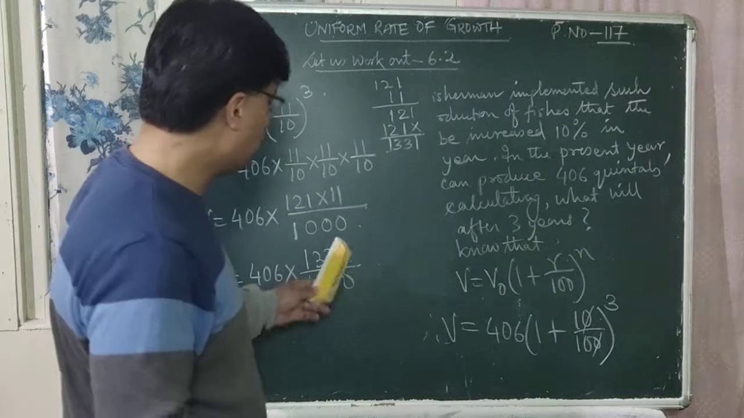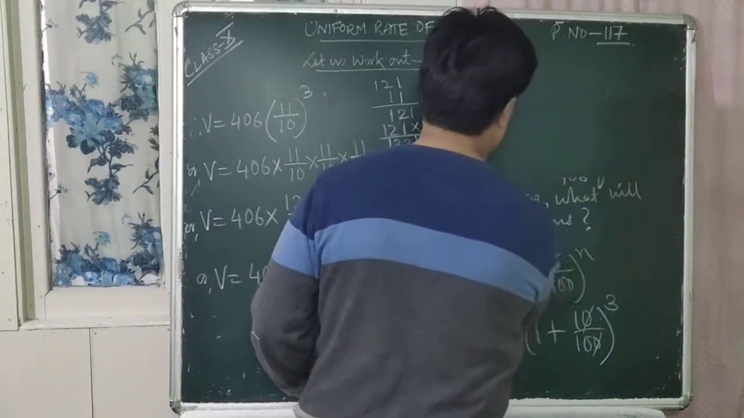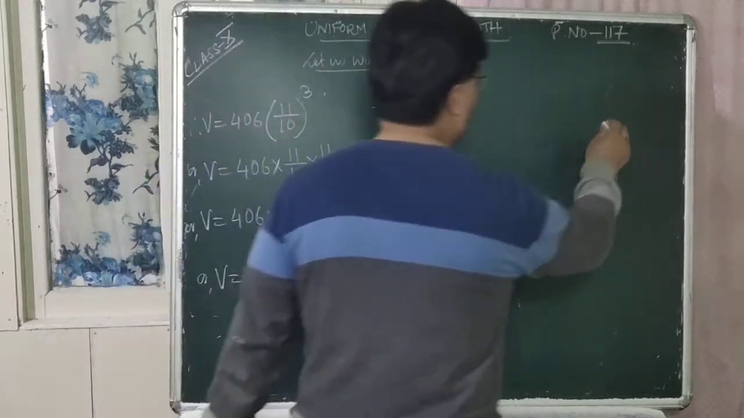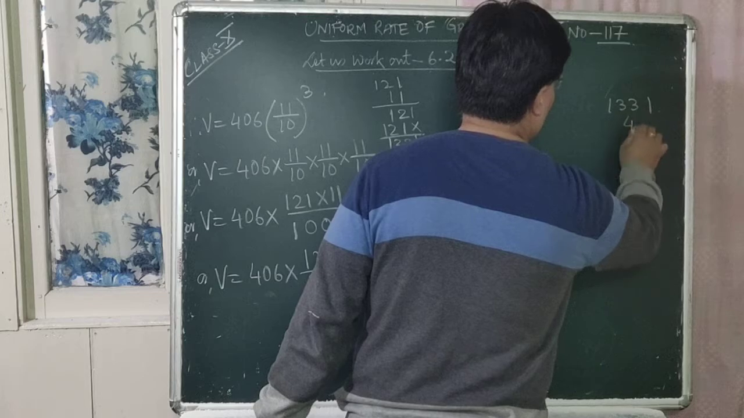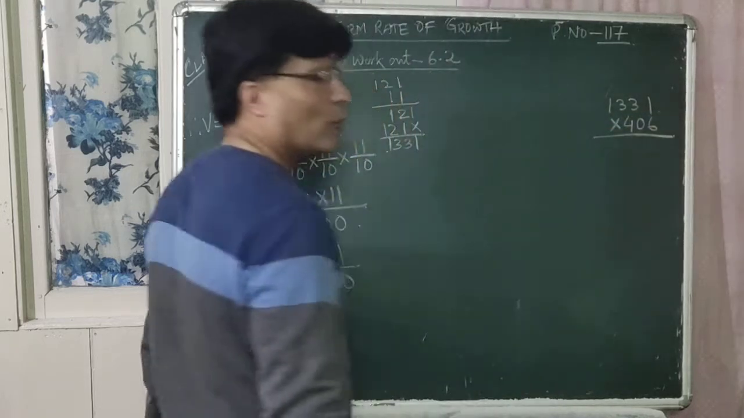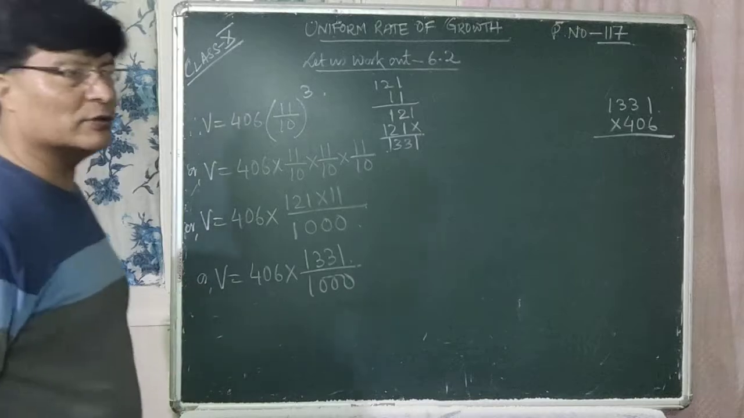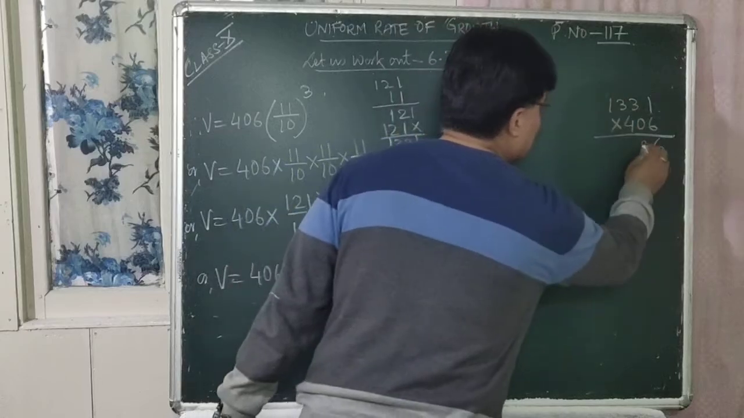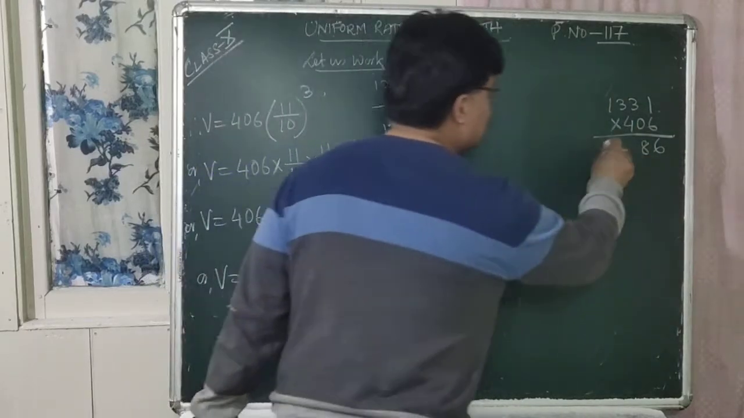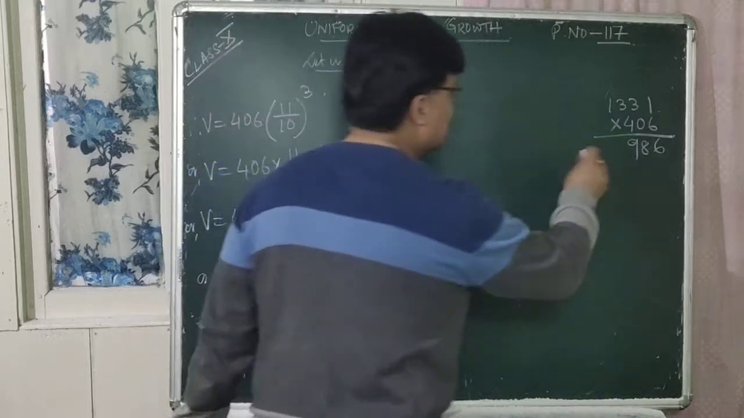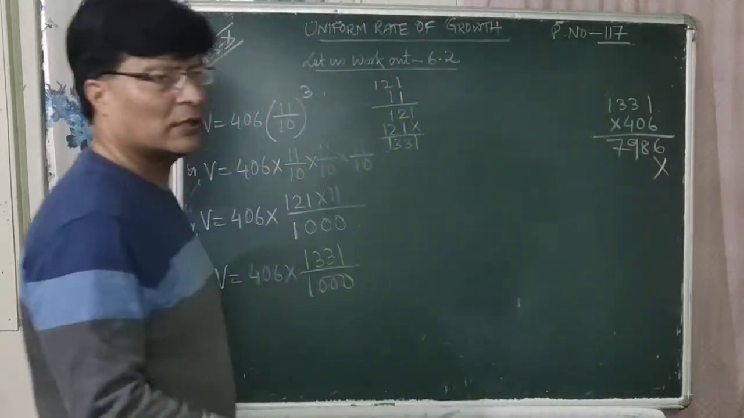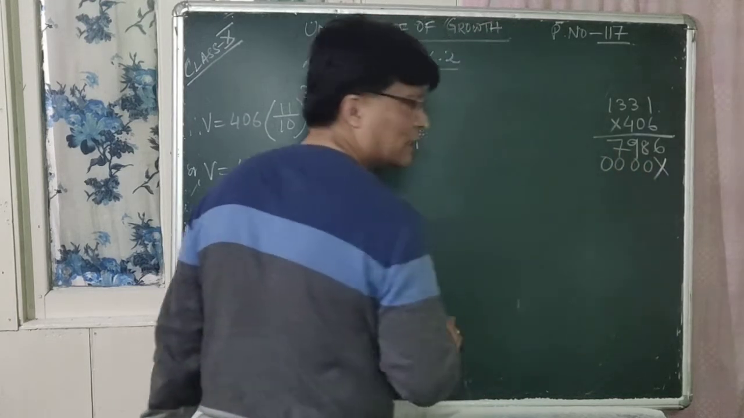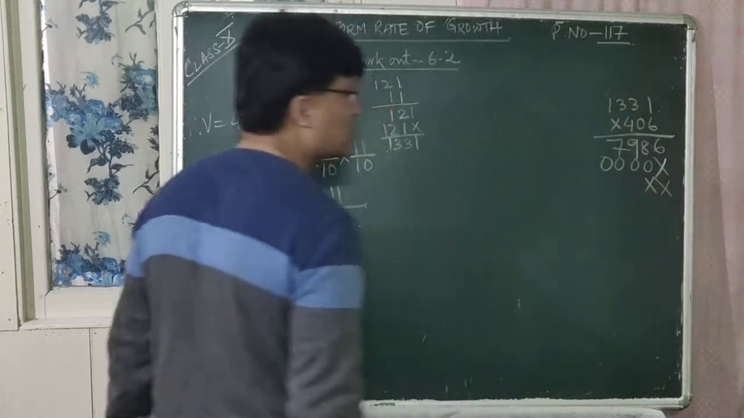So next, you have to multiply them, right? 1331 should be multiplied by 406. Okay? Now let us multiply it. 6 ones are 6, 6 threes are 18, 1, 6 threes are 18 plus 1, 19, 1, 6 ones are 6 plus 1 is 7. Cross. Now multiply by 0 there. 0 ones are 0, 0 threes are 0, 0 threes are 0, 0 ones are 0. Again double cross. Now cross.